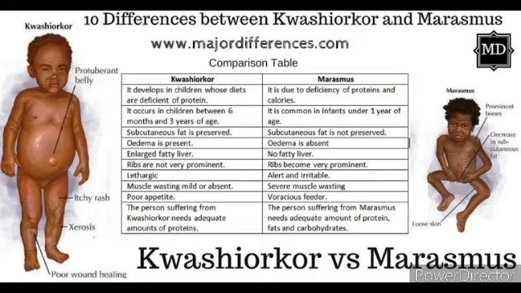The second type of protein deficiency disorder, which usually affects infants below the age of 1 year, is marasmus. It is mainly due to the deficiency of carbohydrates, fats, and proteins in the diet.